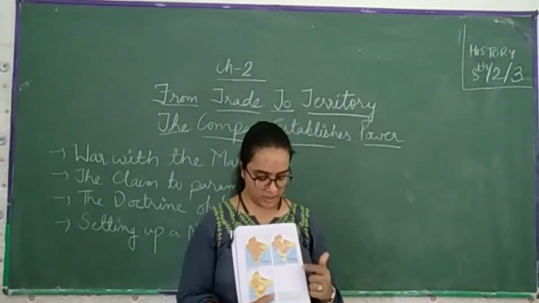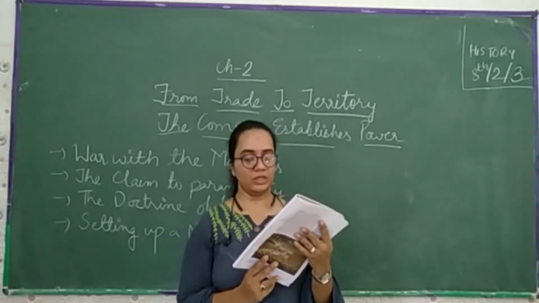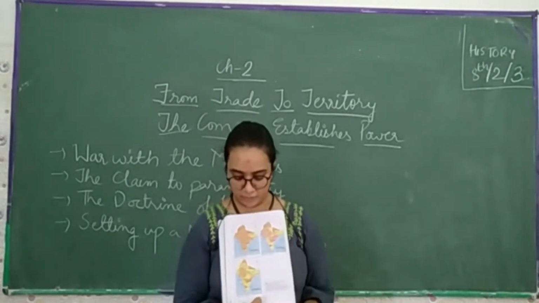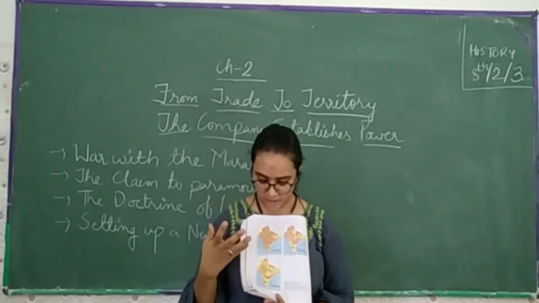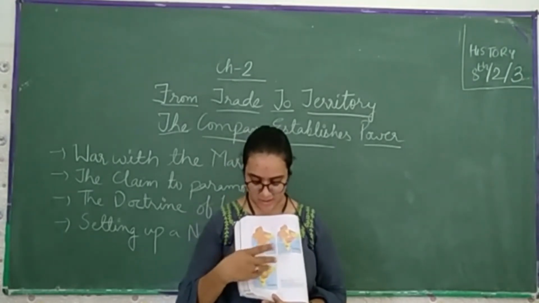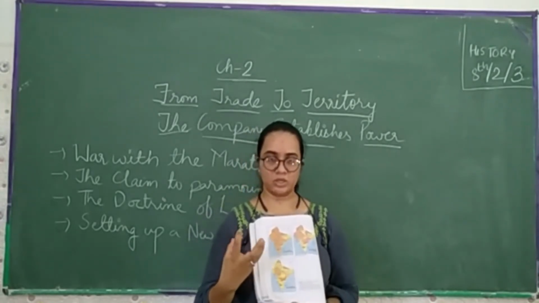This is the map of India of 1840, where you can see the area under British rule, again in yellow. Then in 1857, you can see Lahore, Delhi, Lucknow, Banaras, Calcutta, Bombay, and Madras.